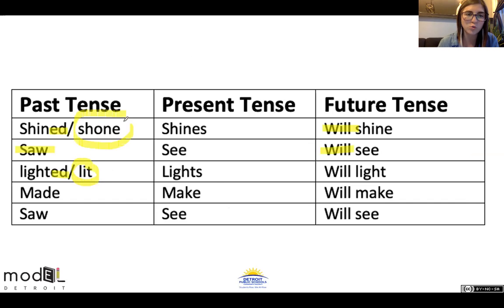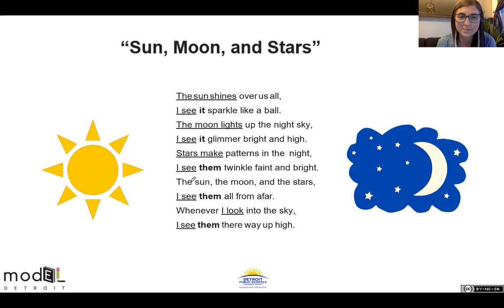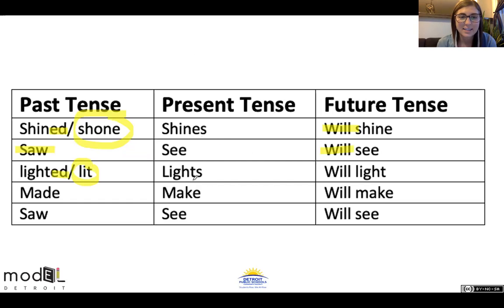Instead of shown, we can say it's lit. So everybody say lights. That's happening right now. The sun lights, the stars light. In the poem, it says the moon lights. And then if it was past tense, it's ed, lighted. And if it's in the future, what will it be? Will light. All right, let's go to the next word.